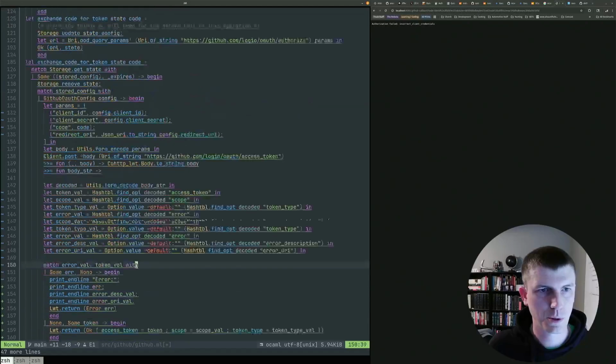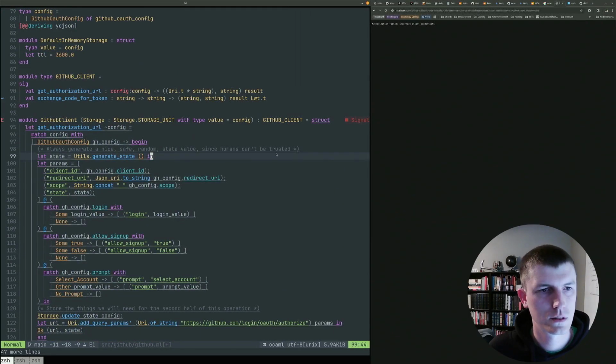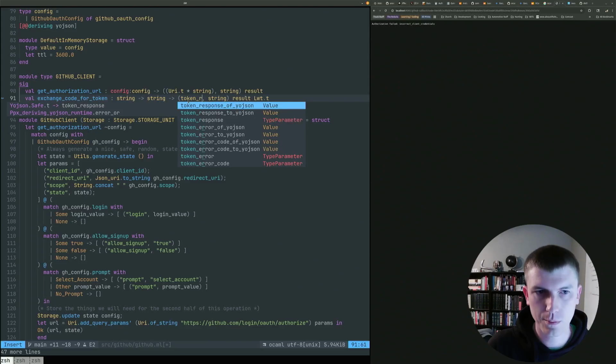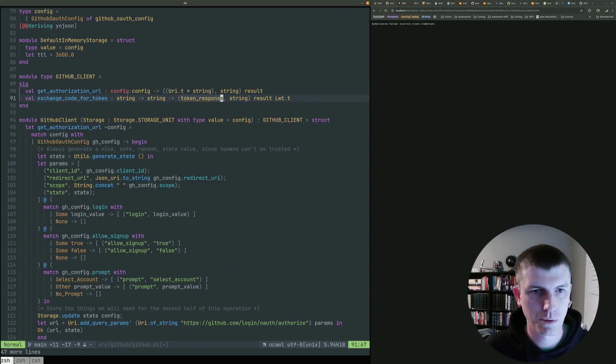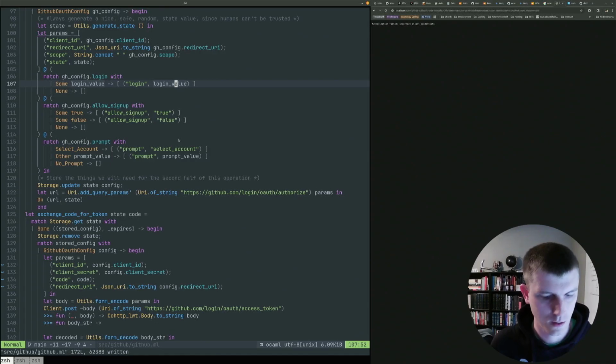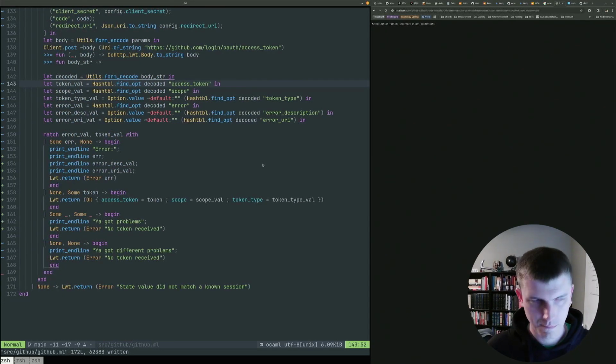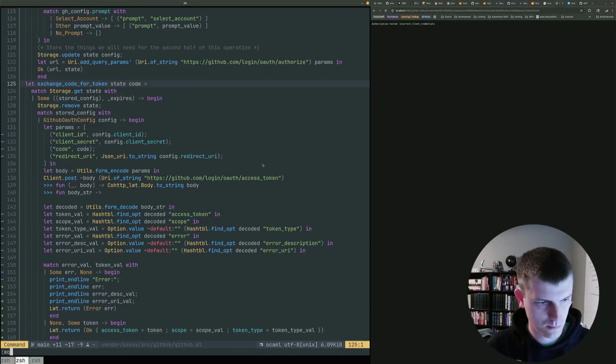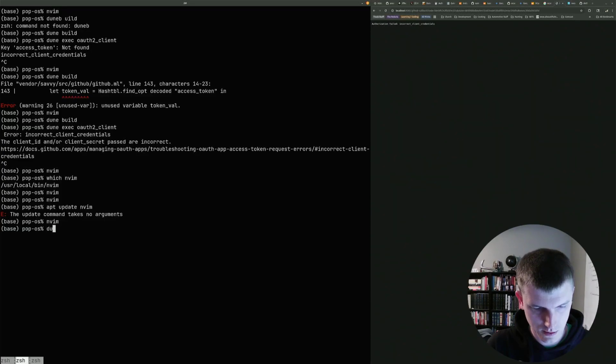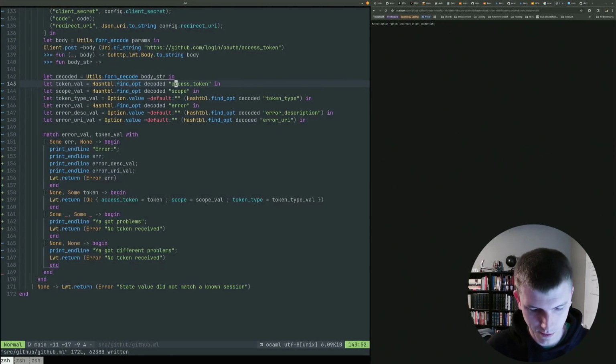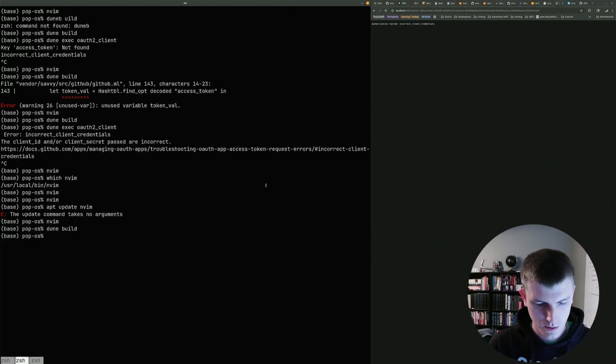Oh no, everything's broken. No! Signature mismatch. Oh, because I actually changed this away from token response before. Sweet. Alright. Okay, so that's working. Let's give it a try, and then I think we try and take a quick stab at updating neovim.